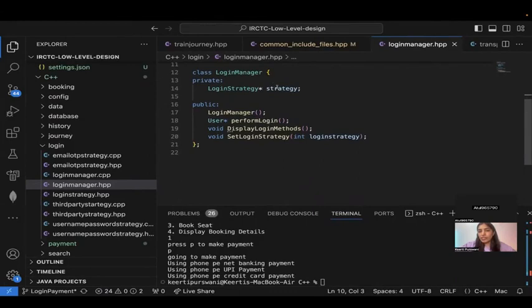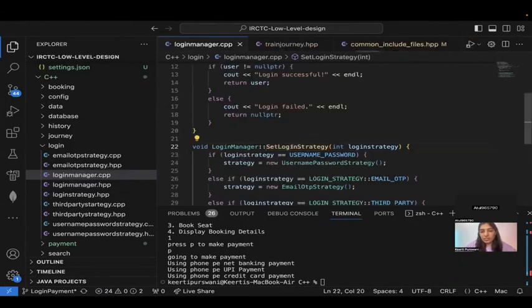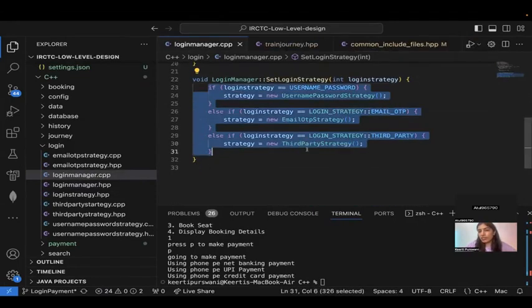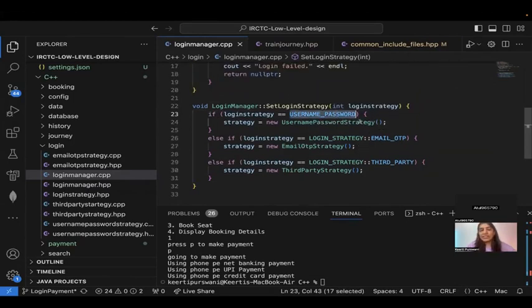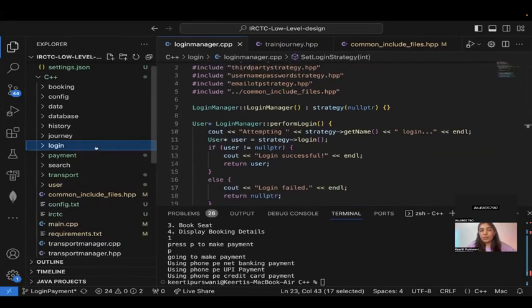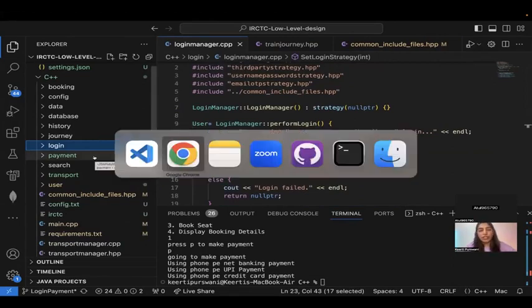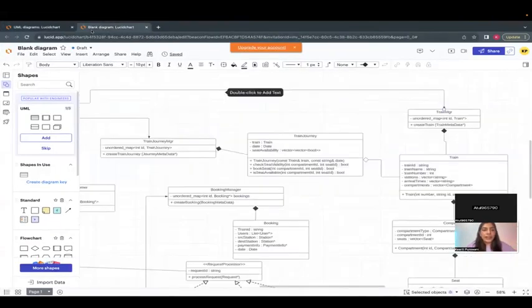So inside login manager, you have a strategy. Here you can create the strategy. I think here I am creating the strategy. If I go inside this, yep, I am creating the strategy over here, depending on the input. Make sense? So login and payment is something that is going to be common. Cool. And let's come back to this UML.